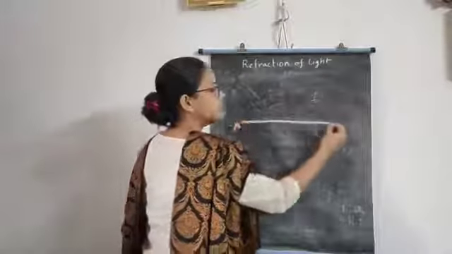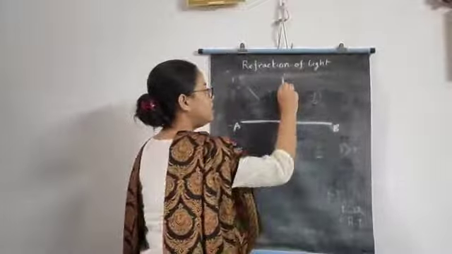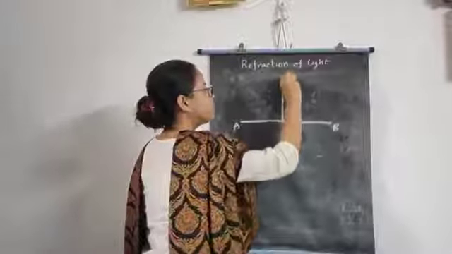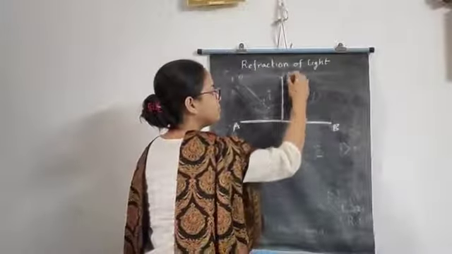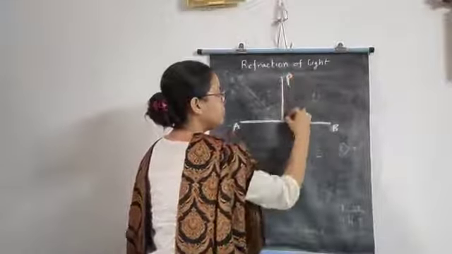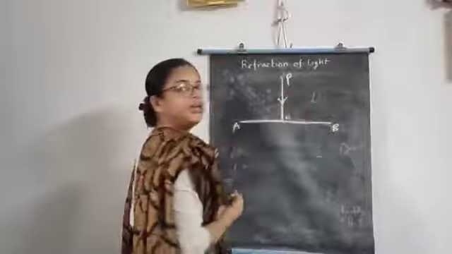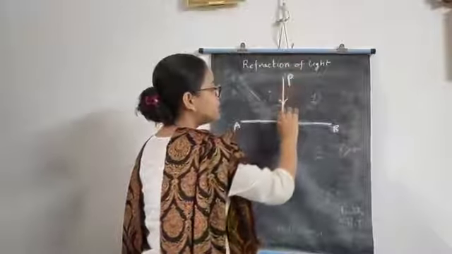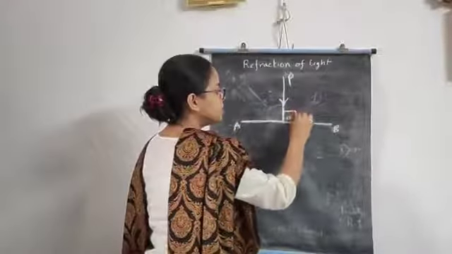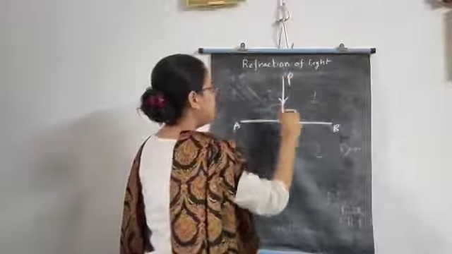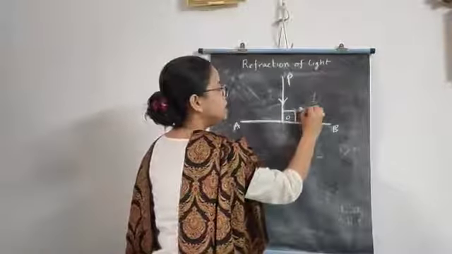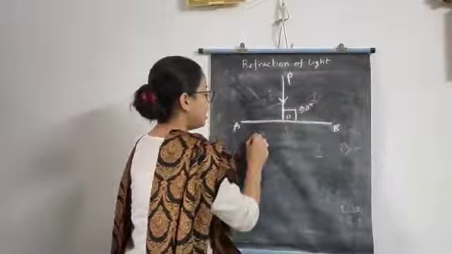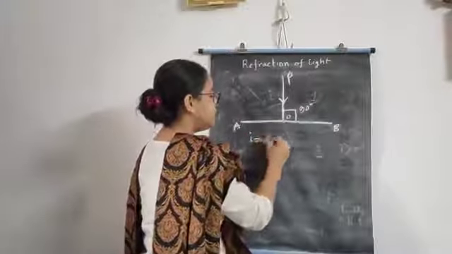Again AB is the surface and PO is the incident ray. We can see that it falls on the surface normally, that is, this angle POB or POA is 90 degrees. So the angle of incidence I will be 0.